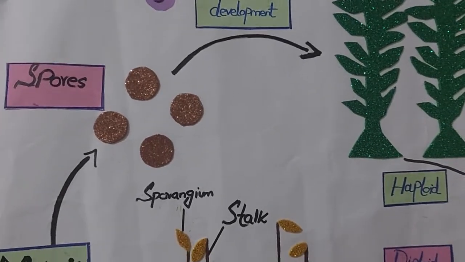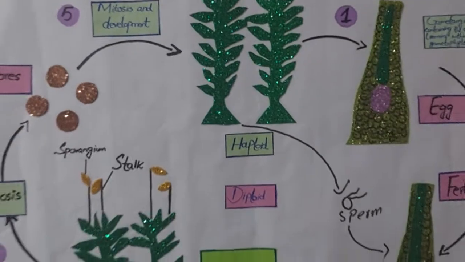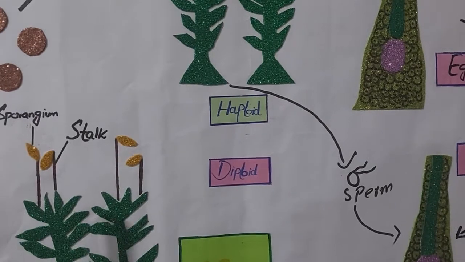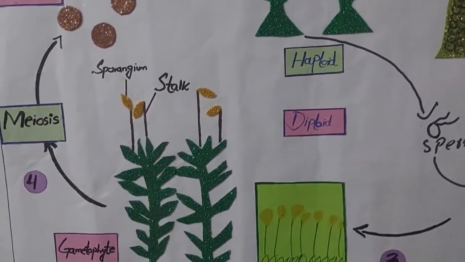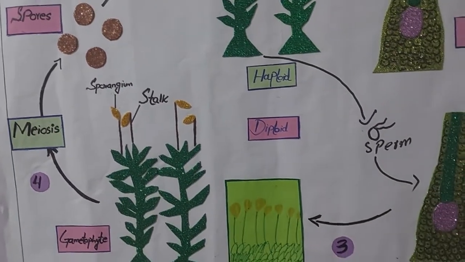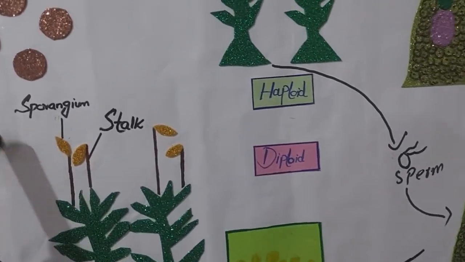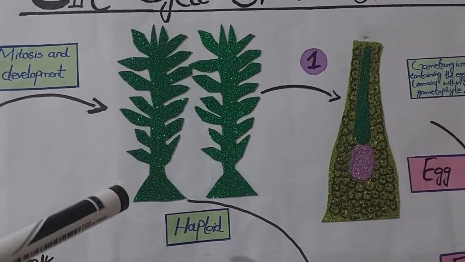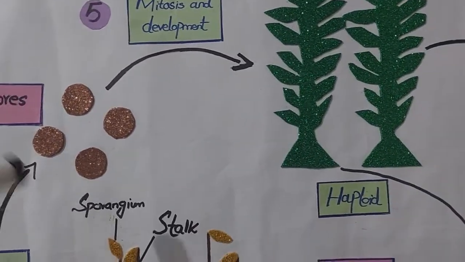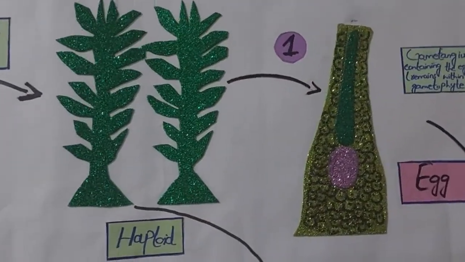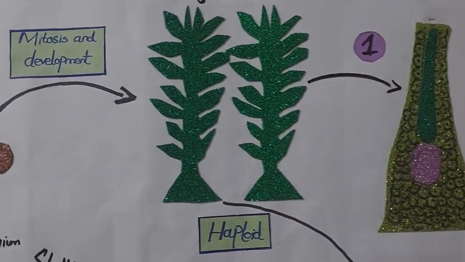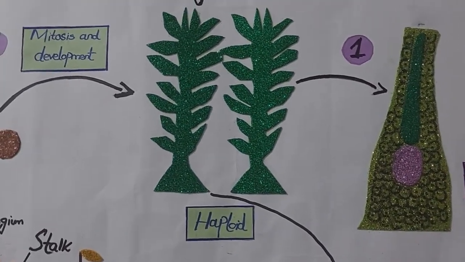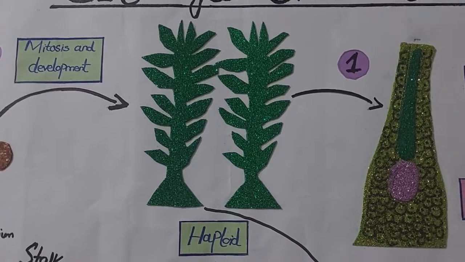Now I am actually discussing the alternation of generations, because the Sporophyte alternates with the Gametophyte and the Gametophyte with the Sporophyte. Meaning the Sporophyte produces the Gametophyte generation and the Gametophyte generation produces the Sporophyte generation. So you can see here first the spores are produced, which are haploid. These spores, when they fall on the surface of the soil, develop into haploid Gametophyte. Must keep it in your mind, because the spores are haploid, when they fall on the surface of the soil they produce the haploid Gametophyte, male Gametophyte and female Gametophyte.